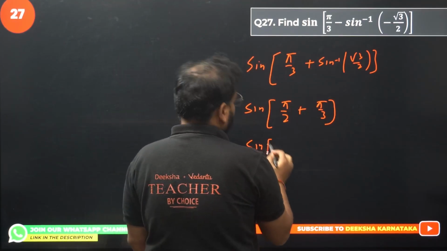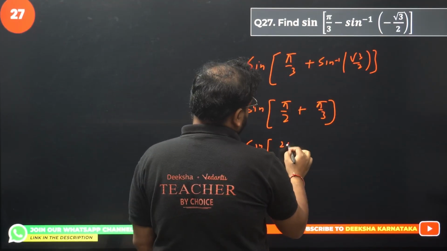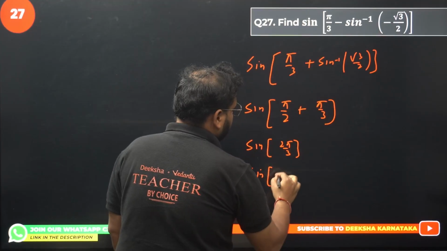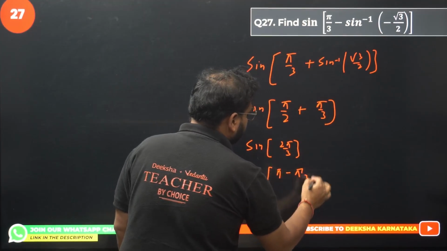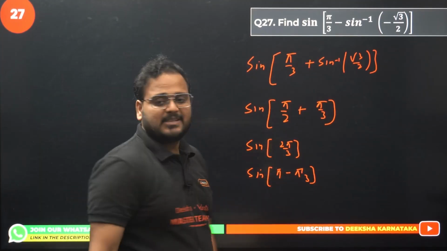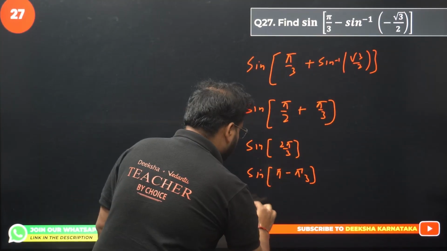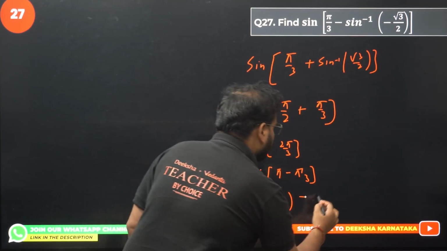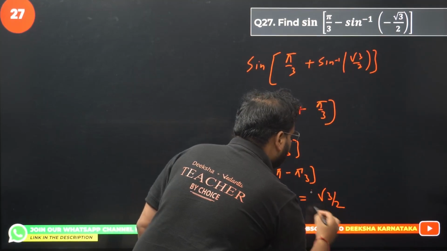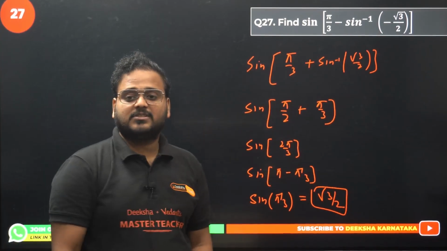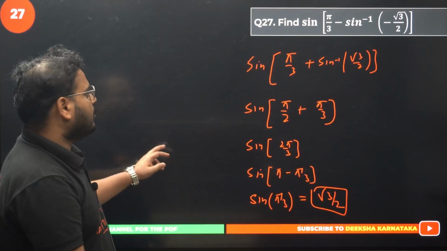Sine of 2 pi by 3. So sine of pi minus pi by 3. Correct? This is 2 pi by 3. Sine of pi minus pi by 3. So this will be sine of pi by 3, second quadrant, sine is positive, answer is root 3 by 2. 27th is done, root 3 by 2.